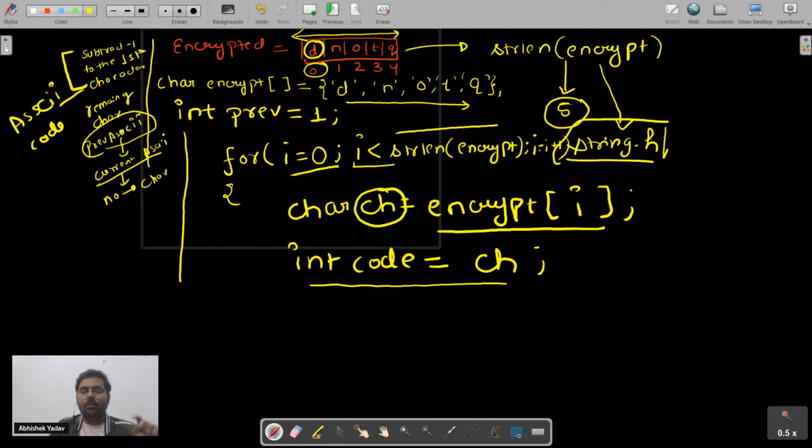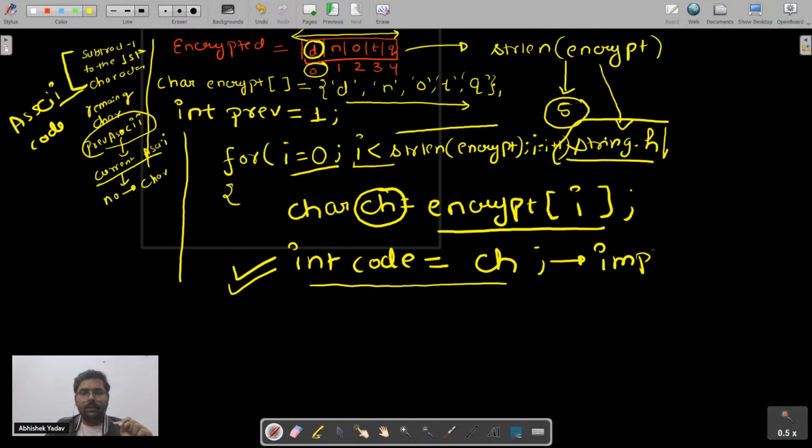Guys, what type of conversion is this one? We have discussed this in the second lecture. Can you tell me, is this explicit type conversion or implicit type conversion? Please write in the chat. If I write this line, I will get the ASCII code of D. Right, everyone? Please write in the chat. Why? This is what?